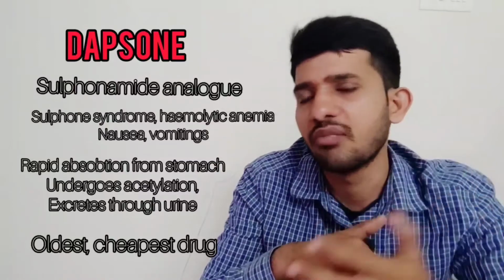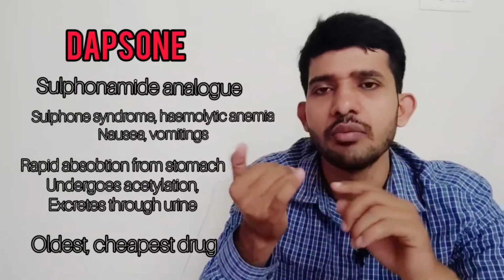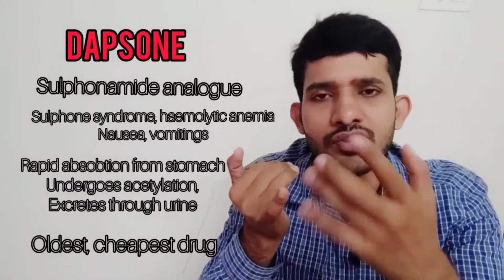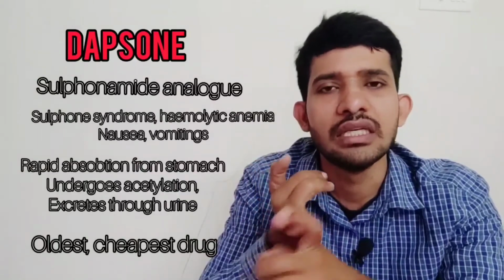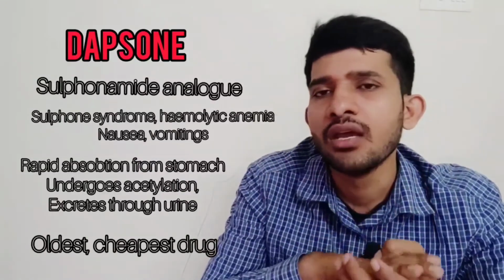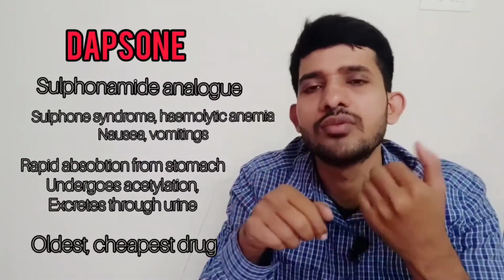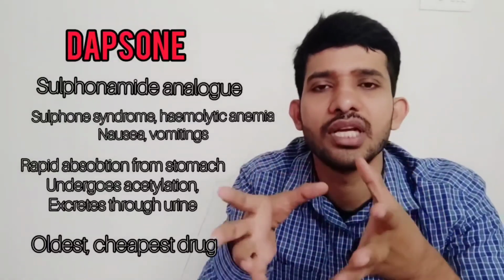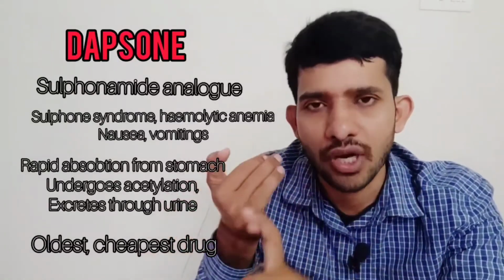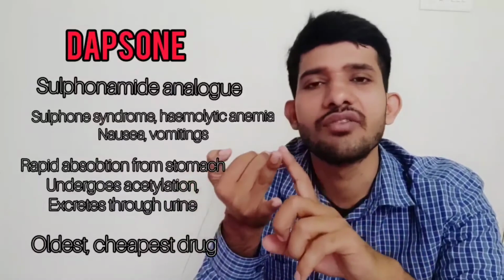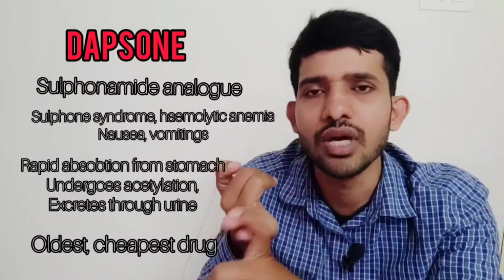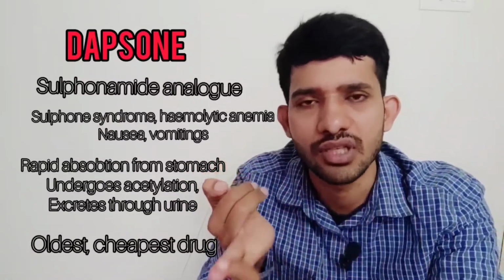Let me summarize the 5 important points about dapsone. Just remember, it is a sulfonamide analog, very similar to sulfonamide. The mechanism of action is similar to sulfonamides because it inhibits the folate synthase enzyme, and by that it stops the production of folic acid in the bacteria, and replication of the bacteria stops. Its adverse reactions are dapsone syndrome, and some nausea and vomiting.